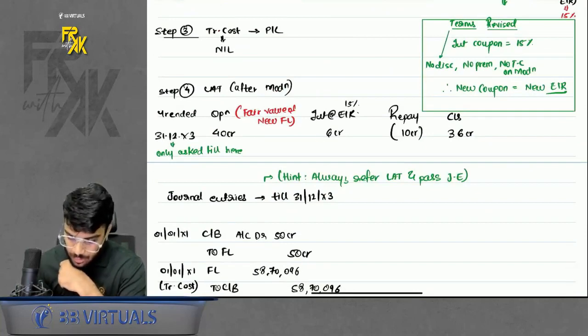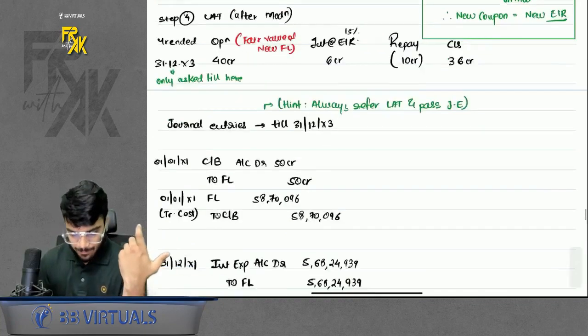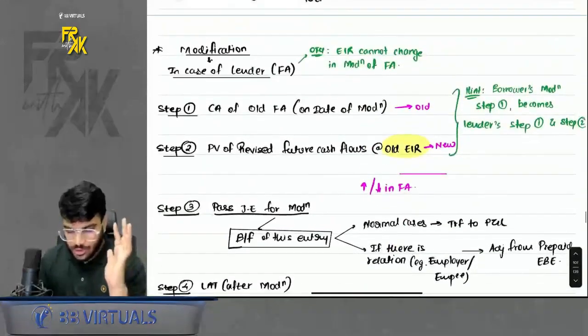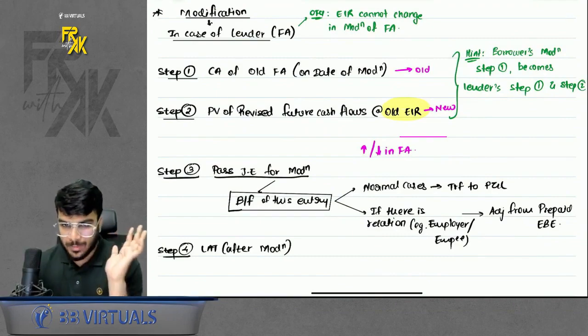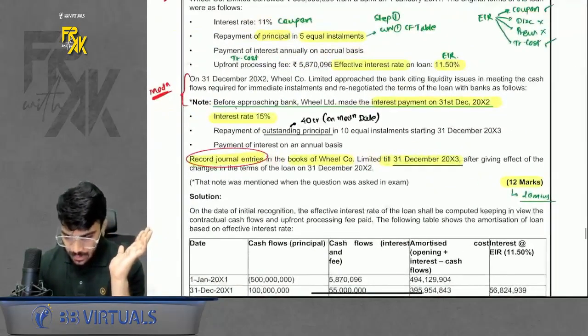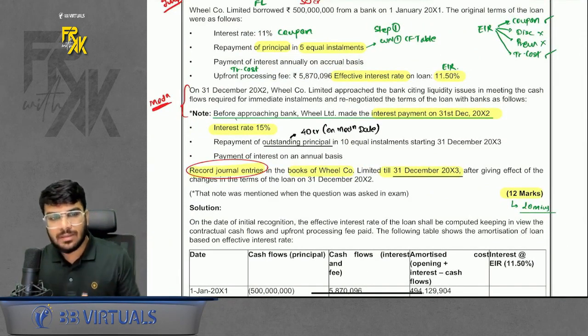Then after that, record the interest, make the repayment. So just refer to the LAT and pass the entries. This is a question which can consume a lot of time in the exam if you have not practiced at home, so do practice that part at home as well. This was illustration number 124, and with this we are done with the modification from the point of view of the borrower.